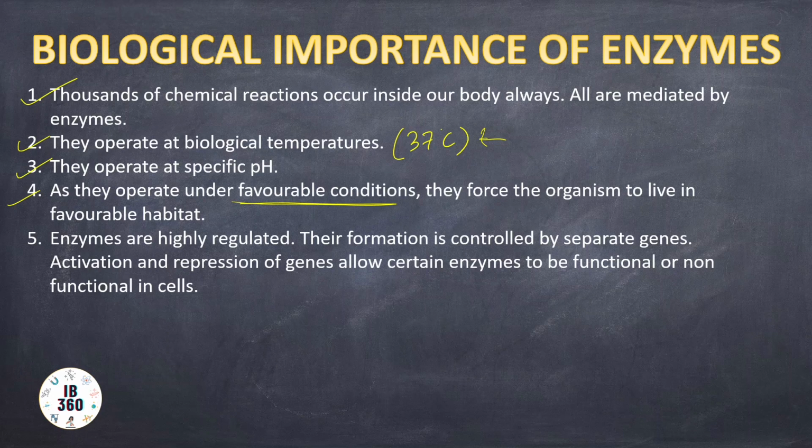That will be repression of genes. It can ask the gene to shut up. But if it feels that it really needs that enzyme to perform its processes, then it will activate the genes. That would be activation, and the genes will continue synthesizing those enzymes. So then the enzymes can be functional or non-functional in the cells.